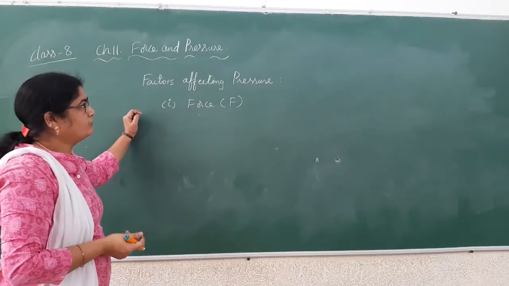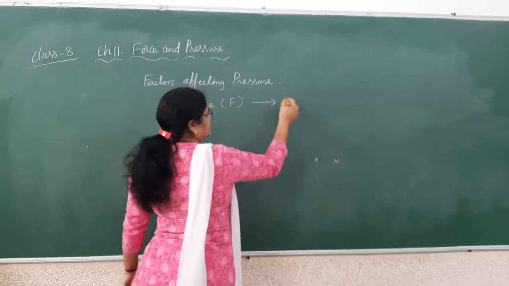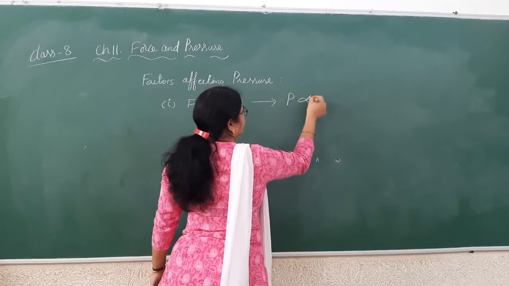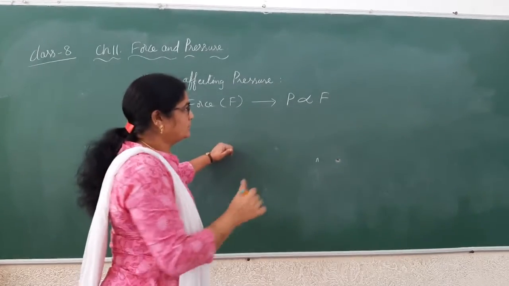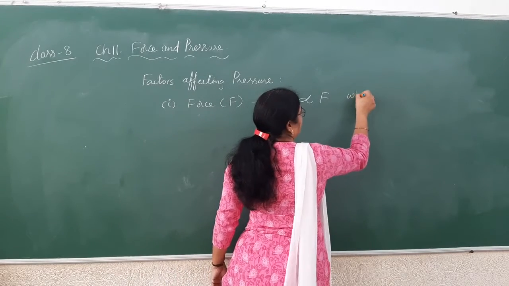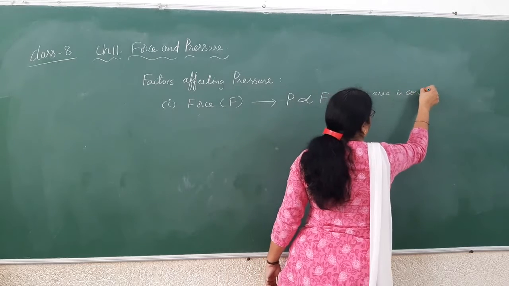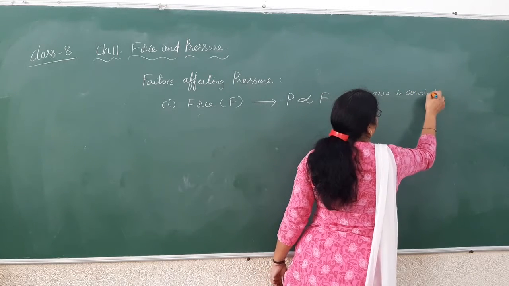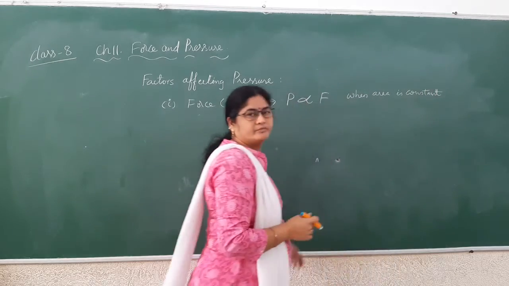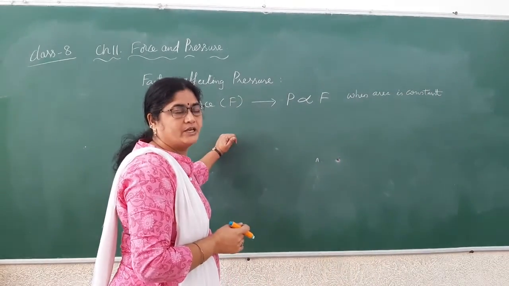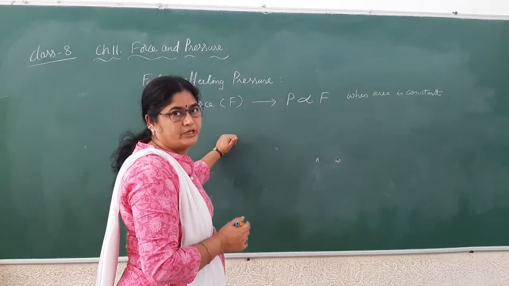How are these two related? Force and pressure, and area is constant. This is related as pressure is directly proportional to force when area is constant. That means when area is kept constant, then it depends on F.